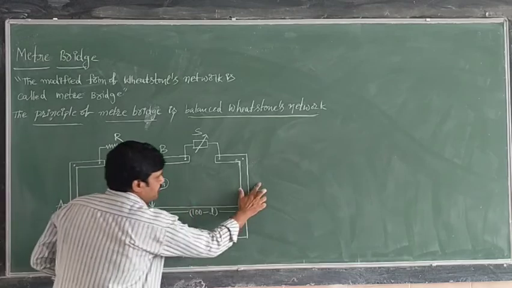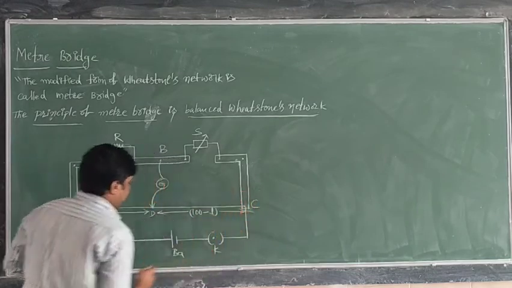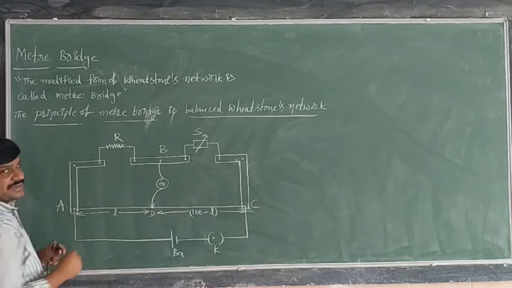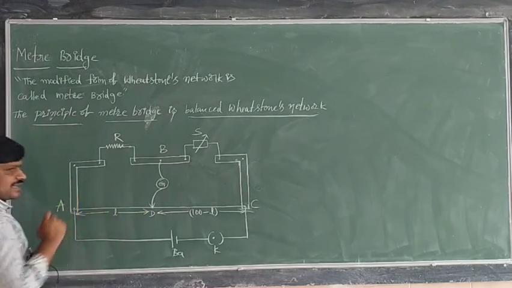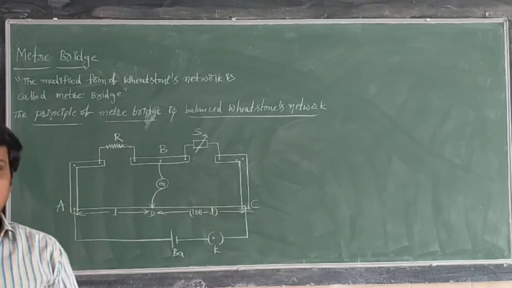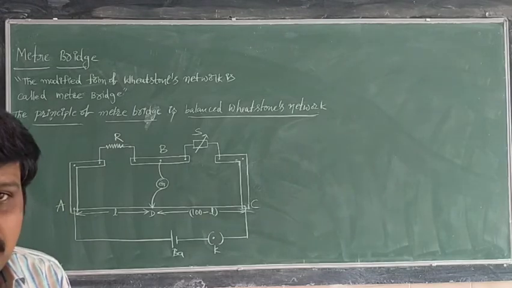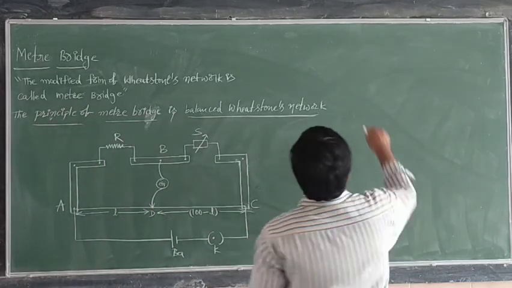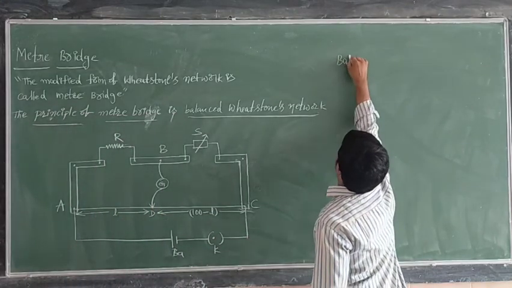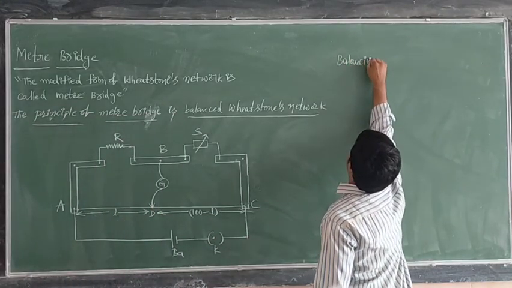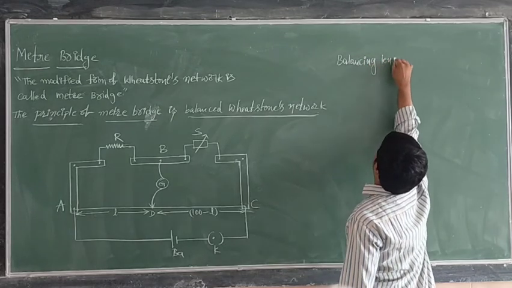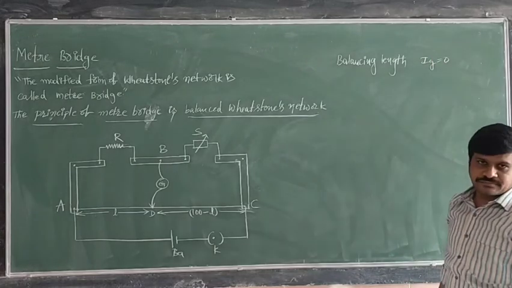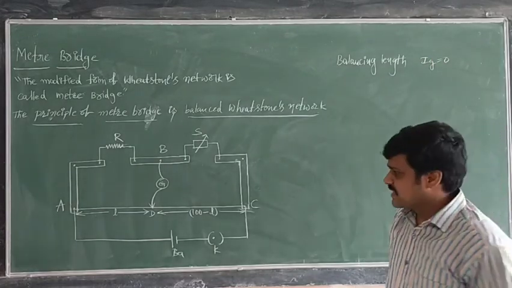When you are moving from A to C like this, at a particular point you may get the current in the galvanometer is 0. At what length on the wire you may get the current is 0? That length is said to be the balancing length. At the balancing length, IG is 0. Current through the galvanometer is 0.